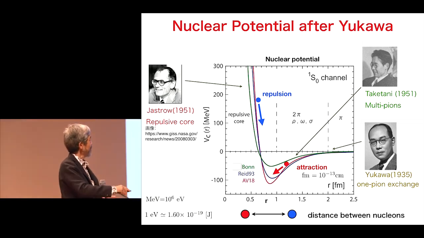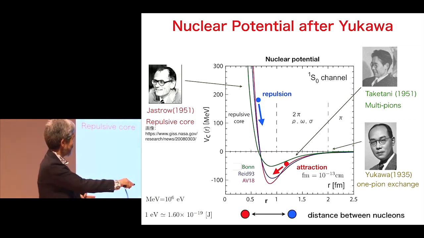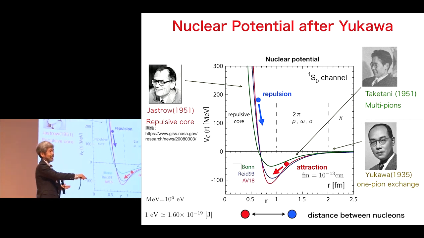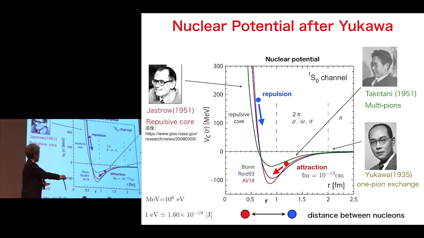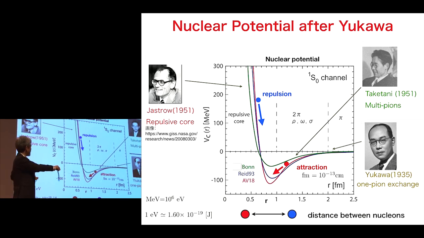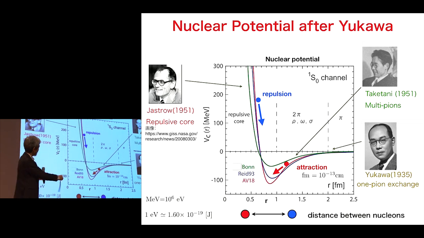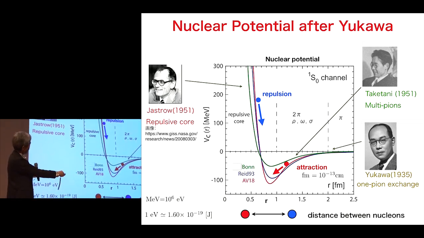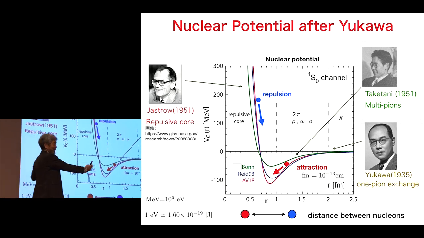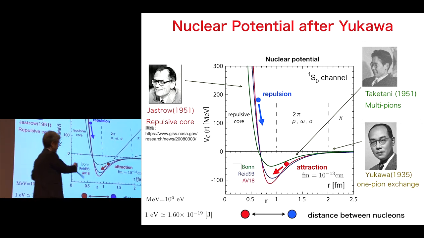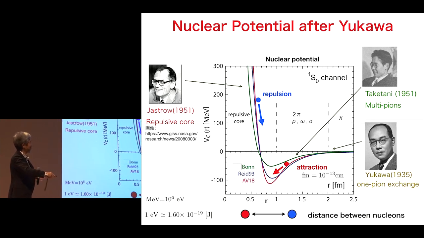At long distances, about 2 femtometers, that part can be explained by Yukawa's meson theory, so one-meson exchange forces. But at intermediate distance, the attraction becomes stronger. As you can see from this figure, a ball rolls down here. That means the distance between two nucleons becomes smaller, that means attraction. And that part is a little bit stronger than Yukawa's theory.